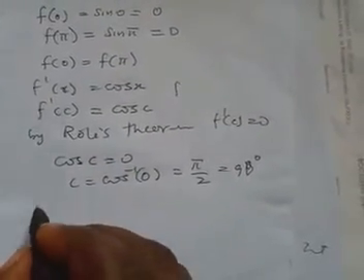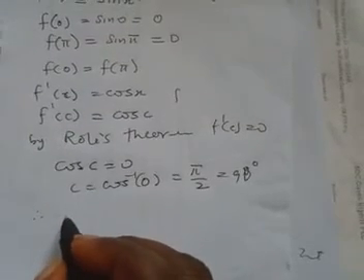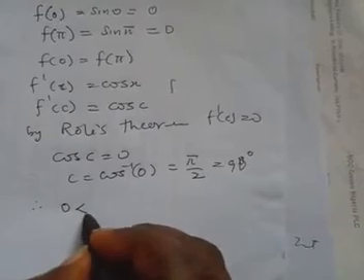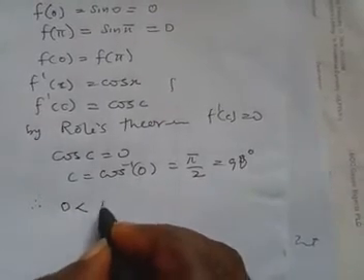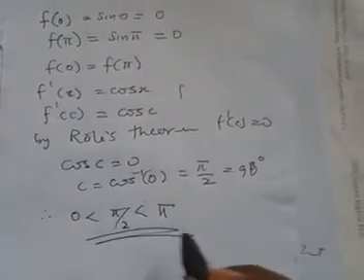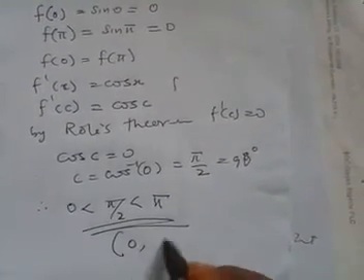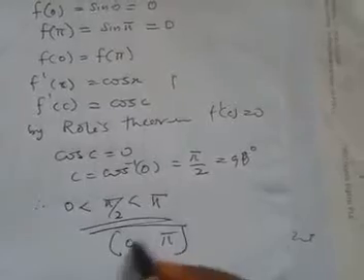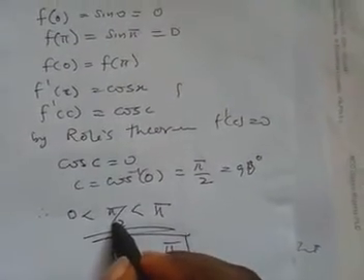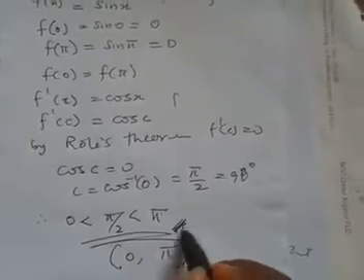So in that case, we have found c. We have found c in this open interval. We can write it as 0 is less than pi over 2 is less than pi, because it must satisfy these three. The c must be in between these two. You can see that 0 is less than pi over 2, and pi over 2 is less than pi. So hence Rolle's theorem has been verified.